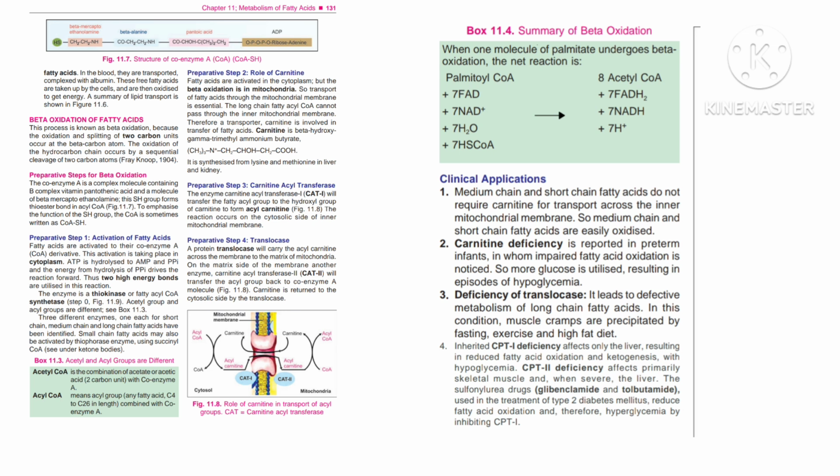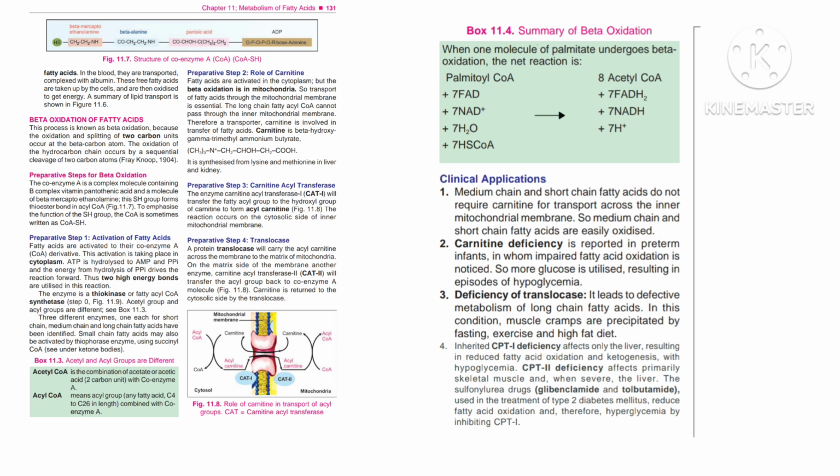The coenzyme A is a complex molecule containing B-complex vitamin pantothenic acid and a molecule of beta-mercaptoethanolamine. This SH group forms thioester bond in acyl-CoA, Fig. 1.7. To emphasize the function of the SH group, the CoA is sometimes written as CoA-SH.